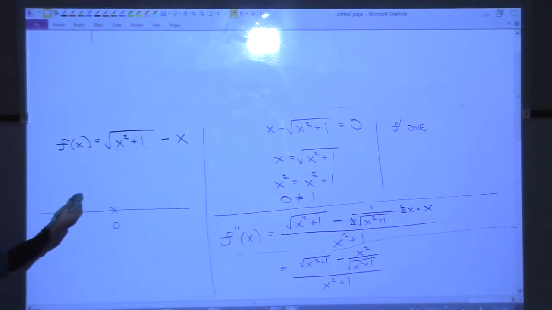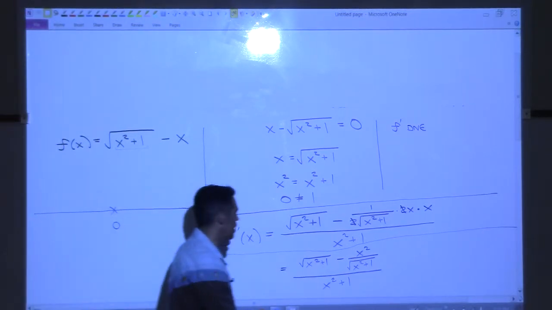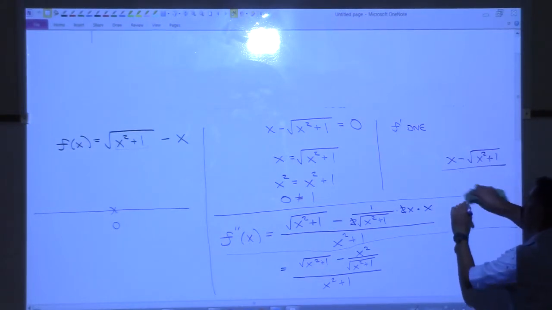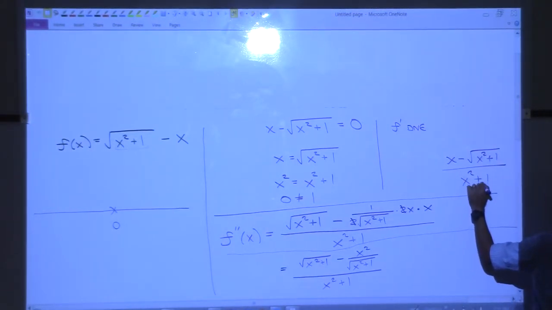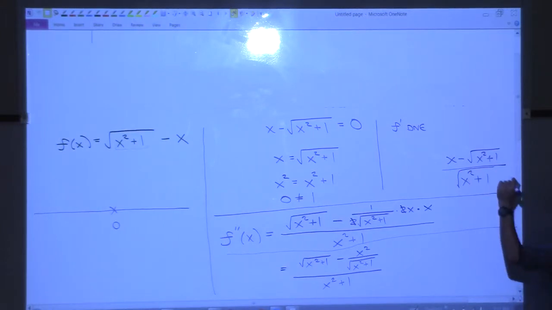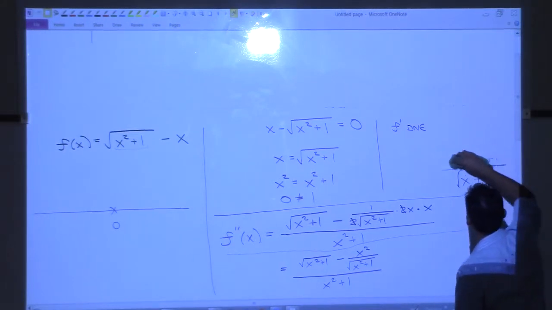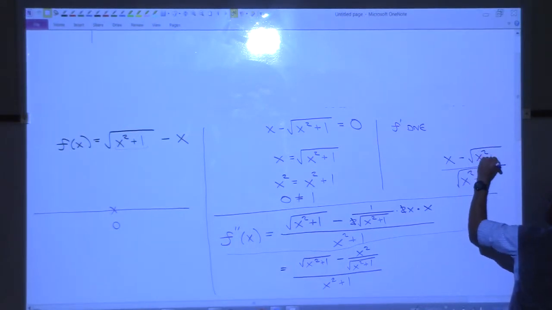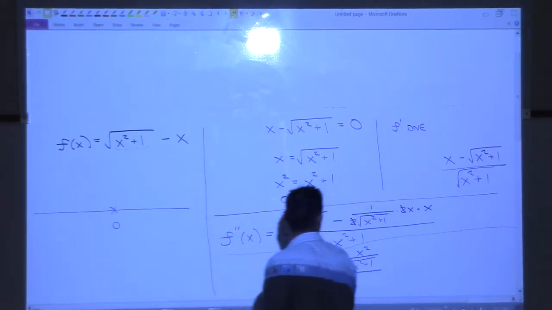So plug 0 into the derivative, which I've erased. But what was that first derivative? I think it was this over x squared plus 1, right? The bottom is a square root. Oh, that's the second derivative. So it's x over the square root of x squared plus 1, minus 1. No, you're right, the top is right. Okay, so that's our first derivative. So let's plug 0 in, and what do we get?